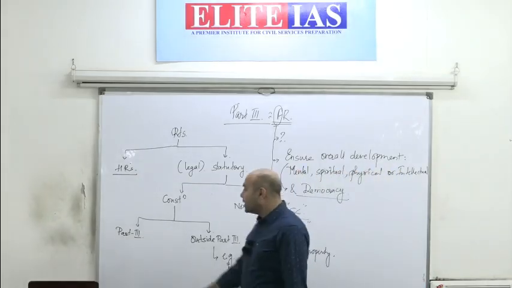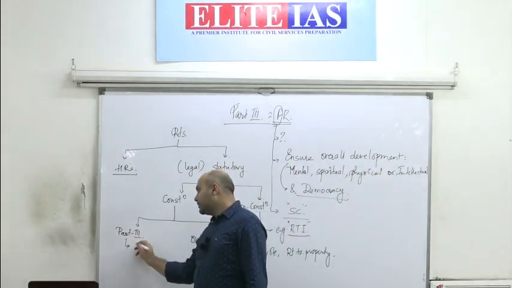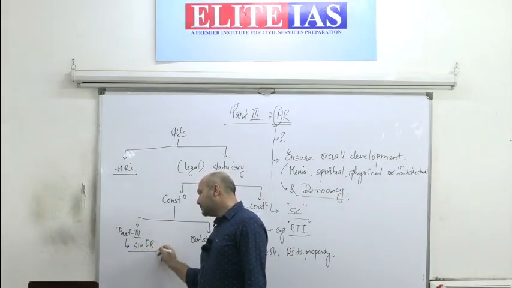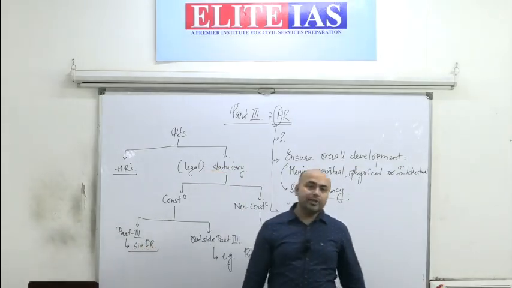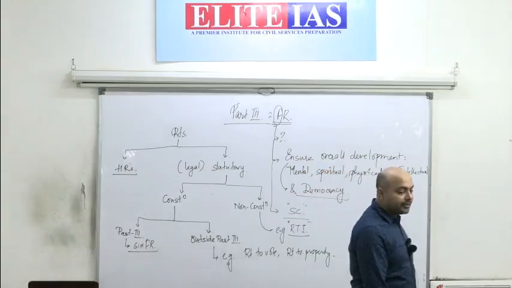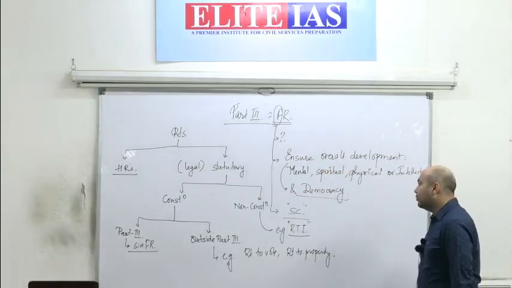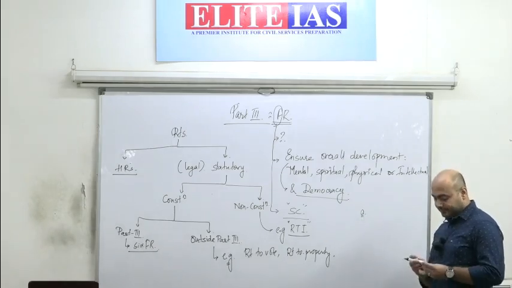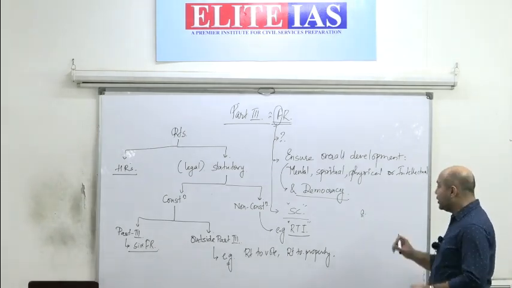And Part 3 of the Constitution has 6 fundamental rights. What are those 6 fundamental rights? First is right to equality.